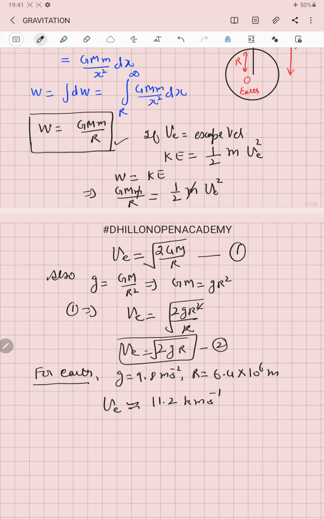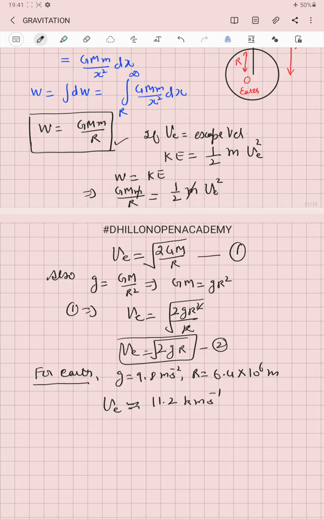That is, if a body has to be made free from the gravitational pull of the earth, it must be projected in a vertically upward direction with a velocity of 11.2 kilometer per second.